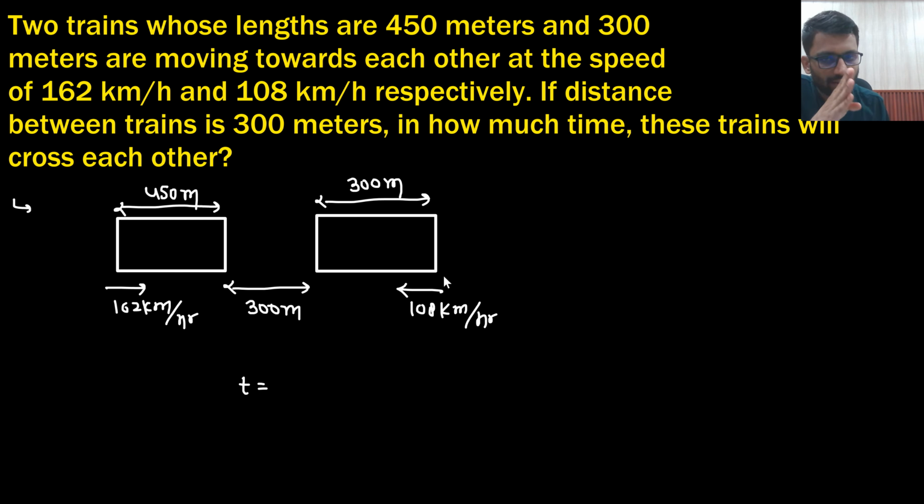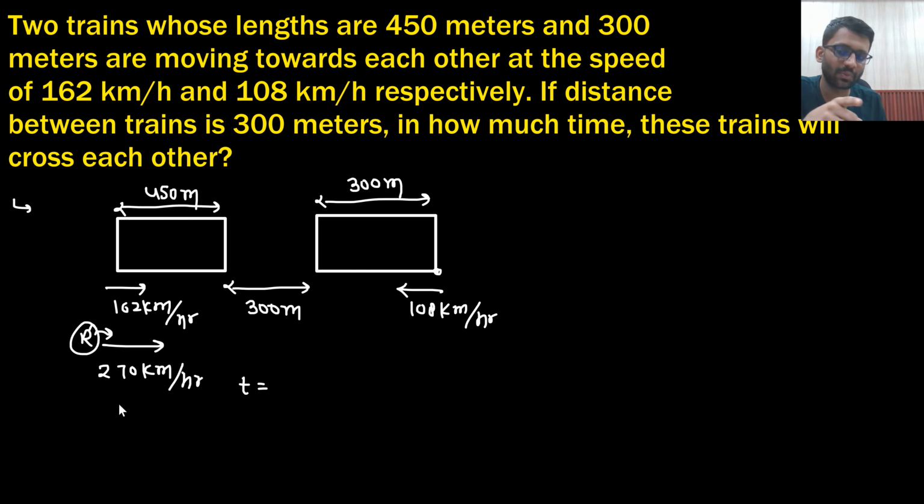Let's just say this train is stationary. That means the other will be moving with 162 plus 108, that means it is moving with 270 km per hour. This is stationary, that means this is the relative speed. Relative speed, that is 270 km per hour.